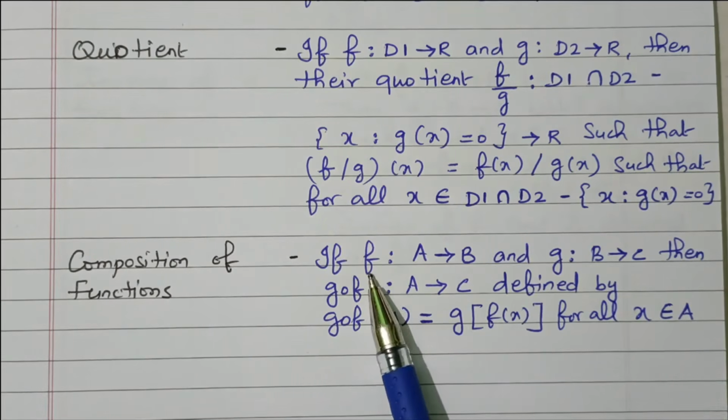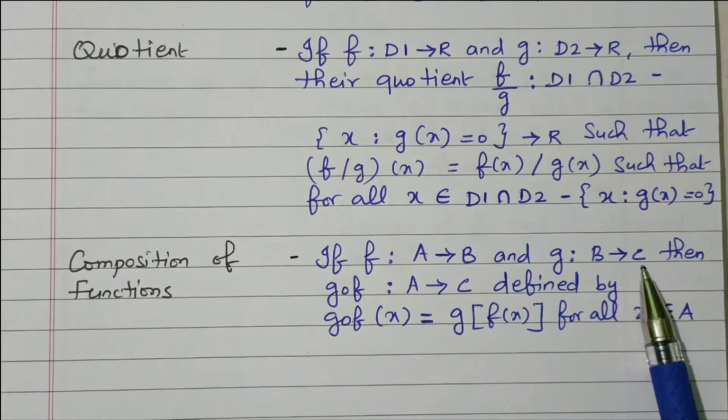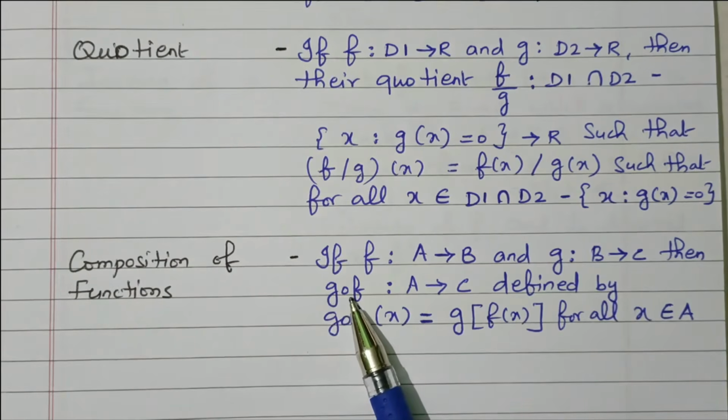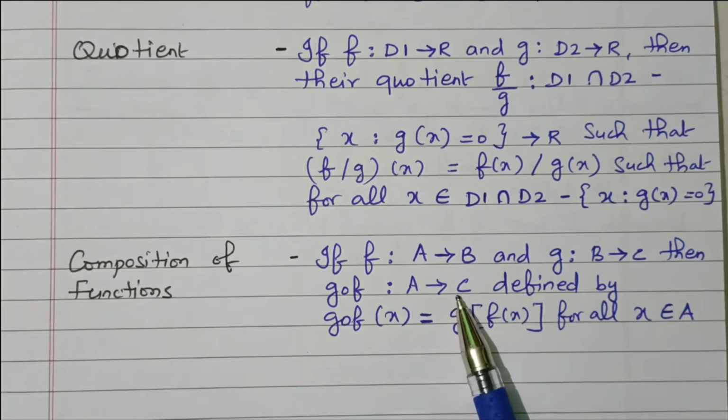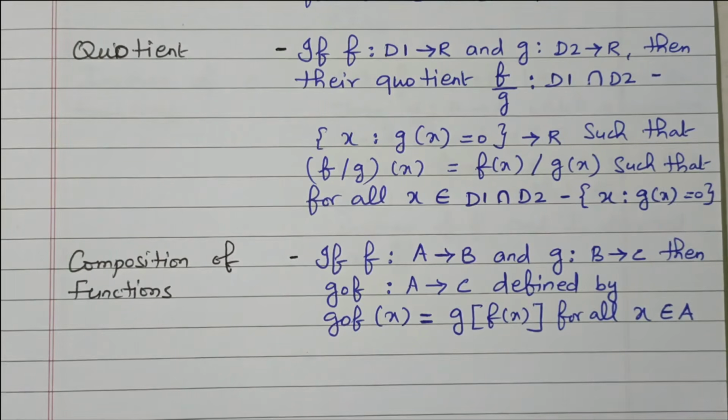The function f is A related to B, function g is B related to C, and function gof, A related to C, is defined as g of f of x for all x in A. Right? So in this video we discussed the algebra of function: addition, subtraction, product, quotient and composition of function.